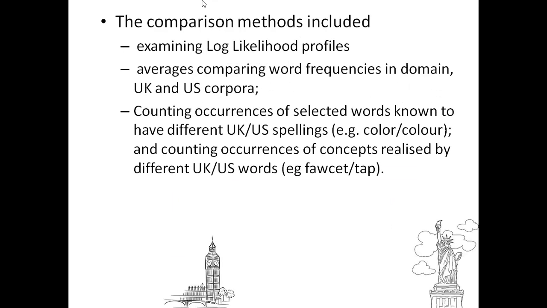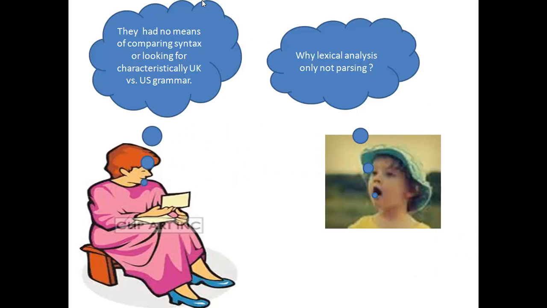The comparison methods included examining log likelihood profiles, comparing average word frequency in the UK and US domain corpora, counting occurrences of selected words known to have different UK-US spelling, and counting occurrences of concepts realized by different UK and US words. Why was lexical analysis taken into account, not parsing? We only took the words into account because there's no means of comparing, or looking for characteristics of, UK versus US grammar.